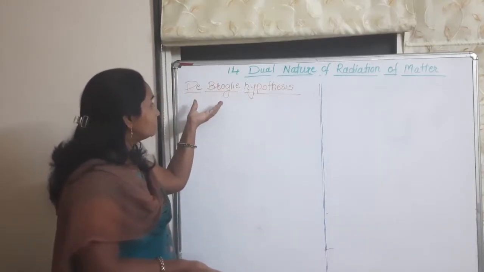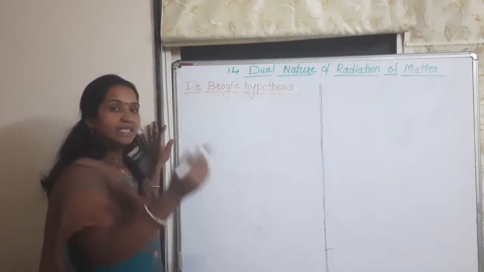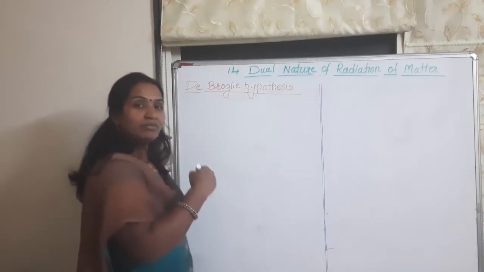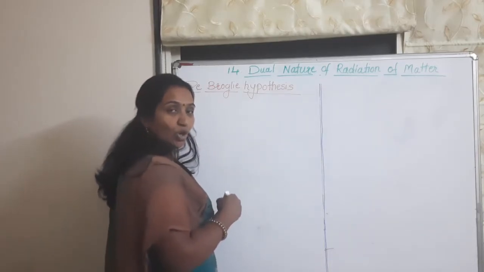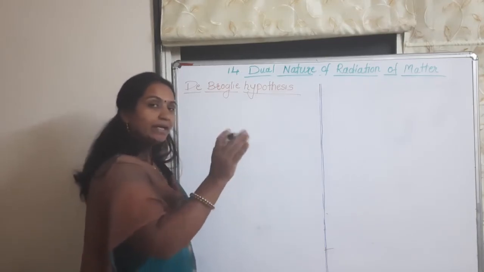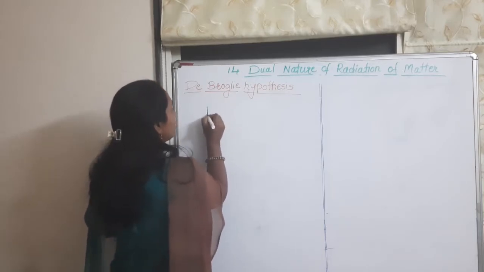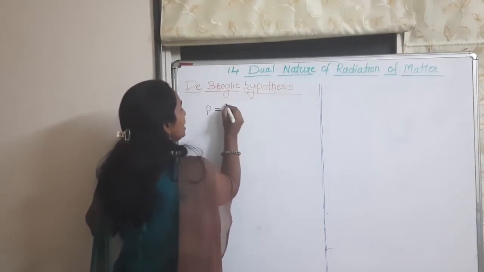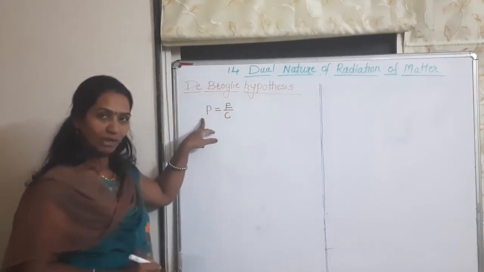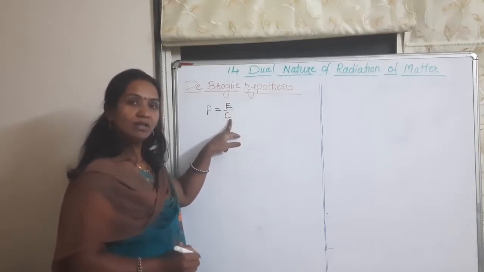De Broglie also used the properties of frequency and wavelength. We know the relation between frequency and wavelength. He also gave the relation between momentum P and energy: P is equal to E upon c, where P is the momentum, E is the energy and c is the speed of light.